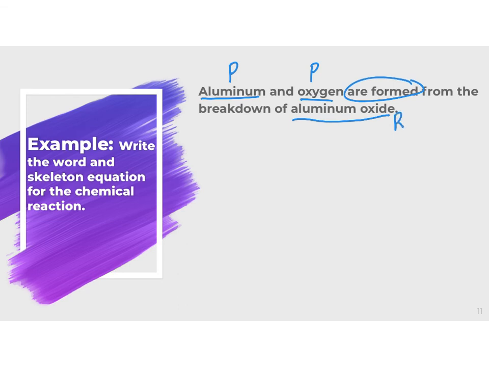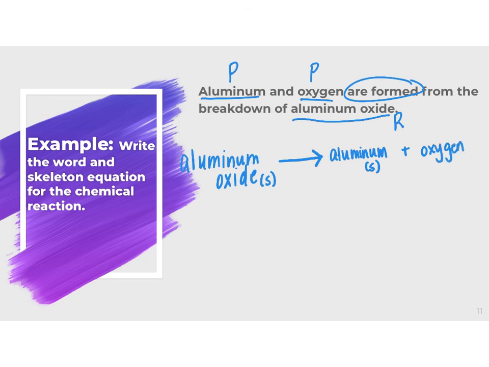So when I write the word equation, I'm going to write aluminum oxide. Aluminum oxide, again, is going to be an ionic compound, so I'm going to assume that it's going to be a solid. And then it says that's going to break down into aluminum, which is a solid, and oxygen. Notice that if I have two products, I'm going to put a plus sign to show that they're different substances. And oxygen is going to be a gas at room temperature. So that is my word equation.